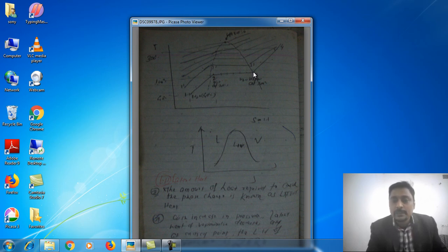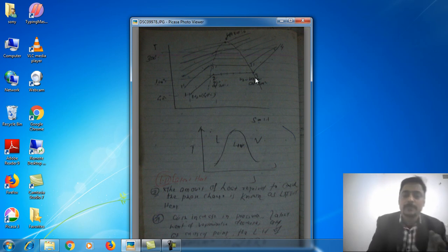If heating is continued from 3 to 4, what we observe is that the temperature of the steam reaches 300 degrees centigrade, but the phase does not change. So this is once again the sensible heating process. So process 1 to 2 is a sensible heating process, process 2 to 3 is a latent heating process, and process 3 to 4 is a sensible heating process. During this whole process, the pressure remains constant. On the line 1, 2, 3, 4, the pressure remains constant.